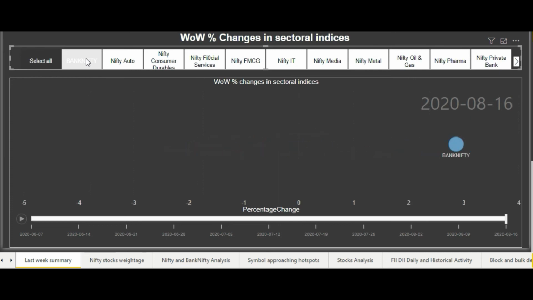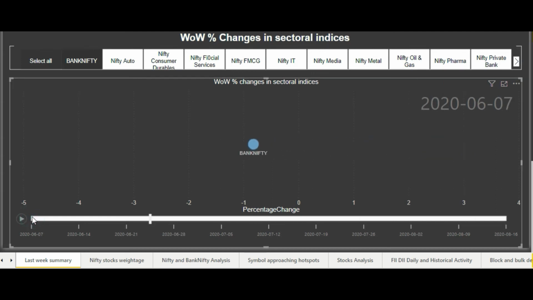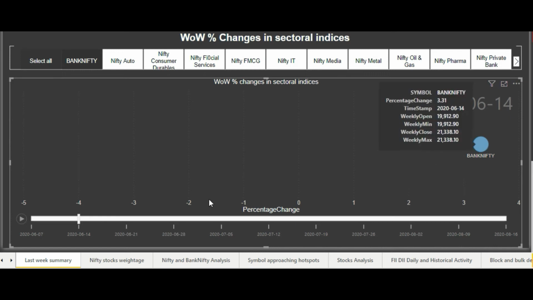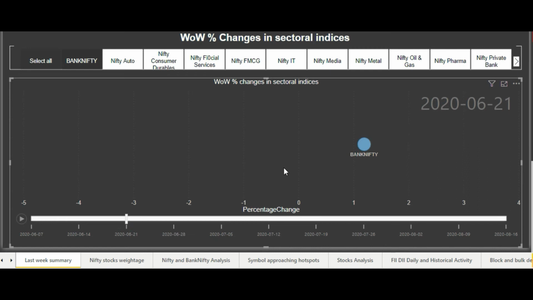So okay, now as you can see, there is only one data point visible now, and all the rest of the data points have been hidden. If we start playing it again, we'll see how Bank Nifty performed week on week. If we move to the next week, we can see that Bank Nifty rose by more than 3%. Then in the next week, it still gained by around 1%. So it was again a gainer week on week for the past 2 weeks.